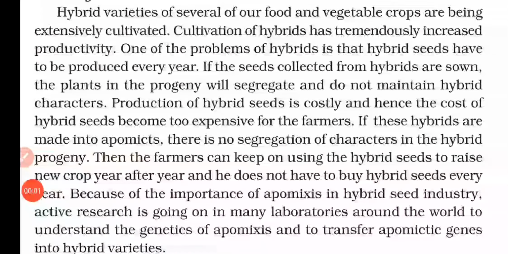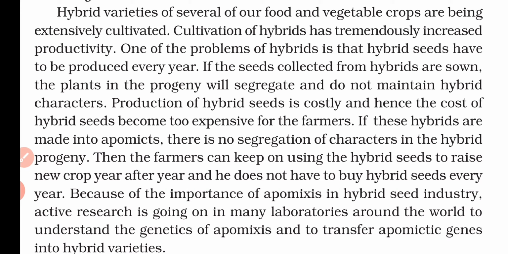Nowadays, whatever we are eating is basically produced from hybrid varieties. The reason is that these varieties are able to produce tremendous amounts of yield compared to wild species, and that is why they are used excessively in our agriculture. Now, one of the major problems of hybrid seed is that it has to be produced every year. That means we can't use the previous year's seeds. If we sow the seed and get new seed, that new seed is not suitable for the next year for good production.